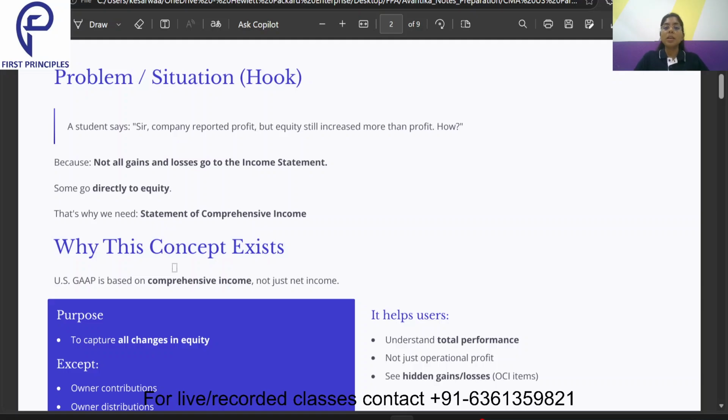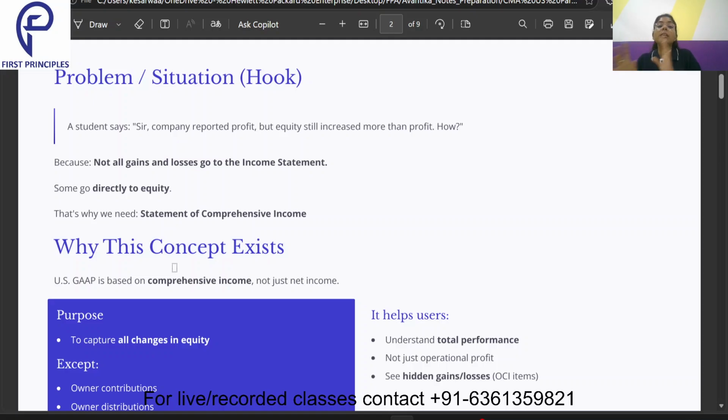But sometimes we have noticed that the owner's capital has not increased by just $100, it has increased by even more than that amount. So how has it actually happened? Sometimes many gains and losses which occur in a business are not reported in the income statement.